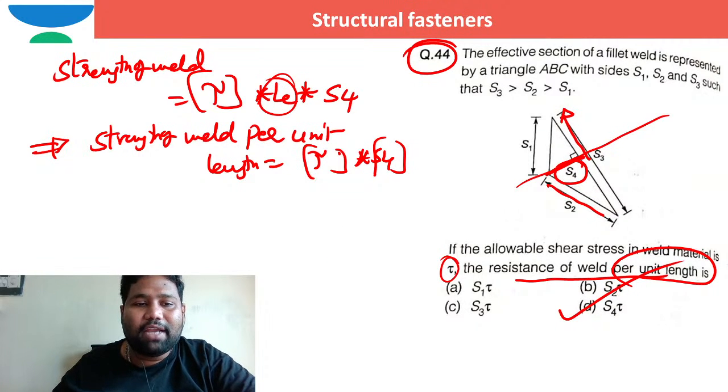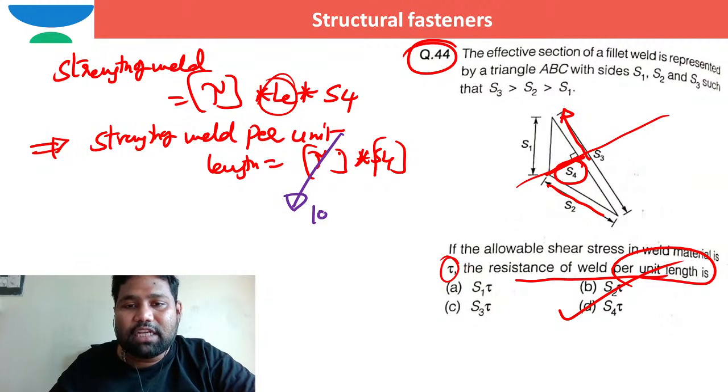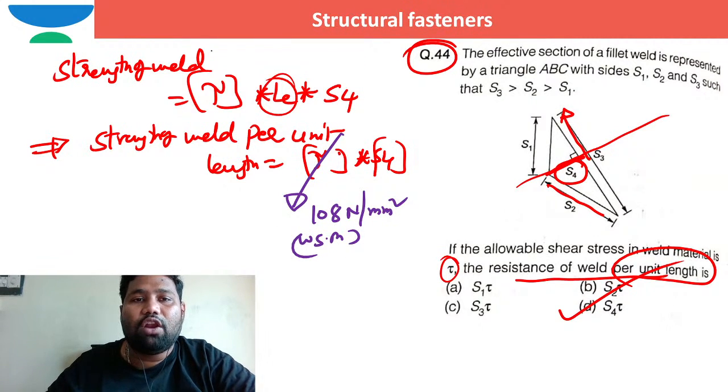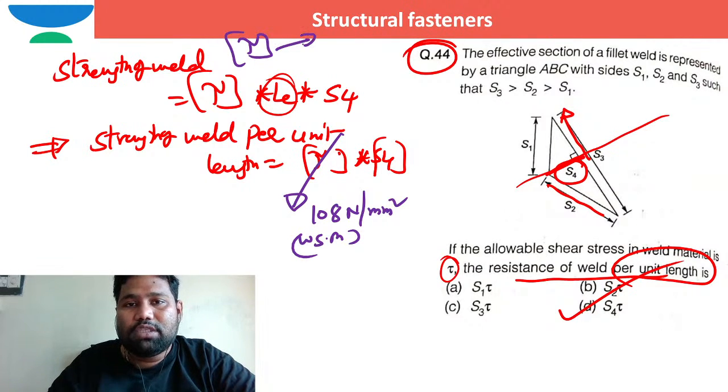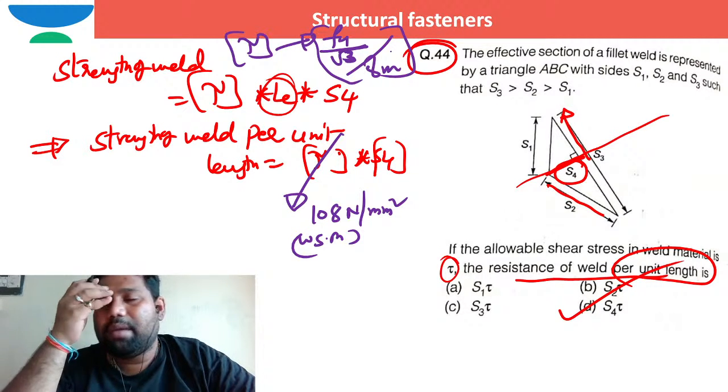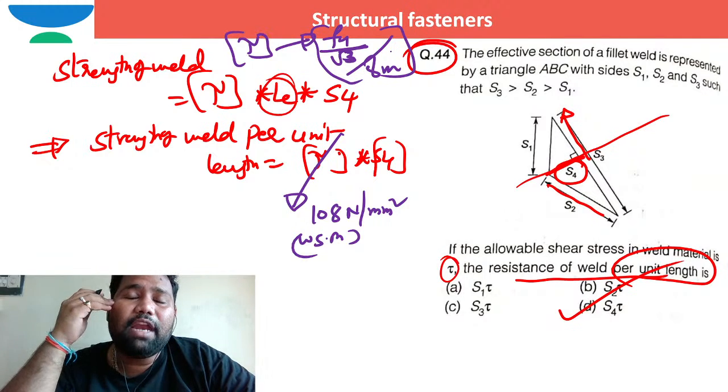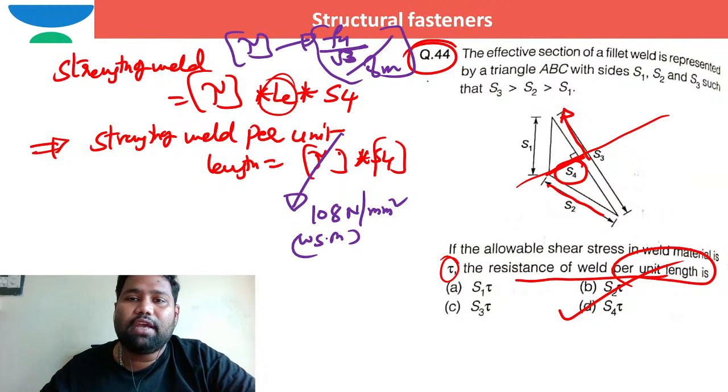Some people had a doubt: sir, in case of the working stress method, what is this tau? In the working stress method, the tau value is 108 megapascal, Newton per millimeter square. In the limit state method, the tau value, which is the design shearing stress, is Fu by root 3, the actual shear failure divided by the factor of safety gamma m, which is 1.25 for shop welding and 1.5 for site welding.